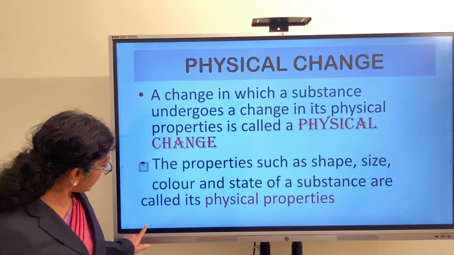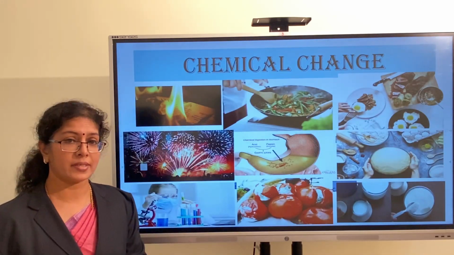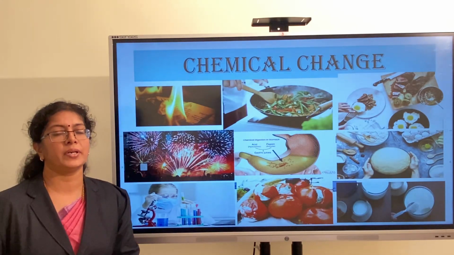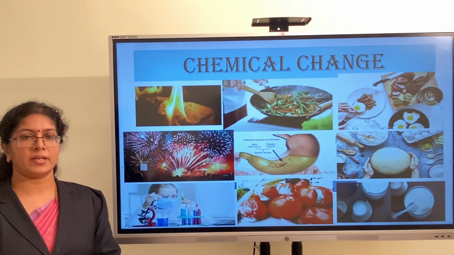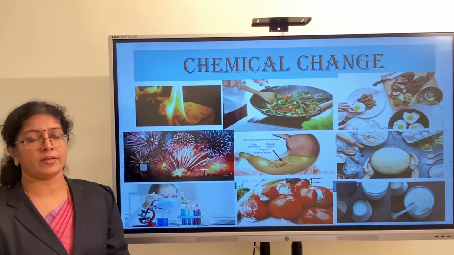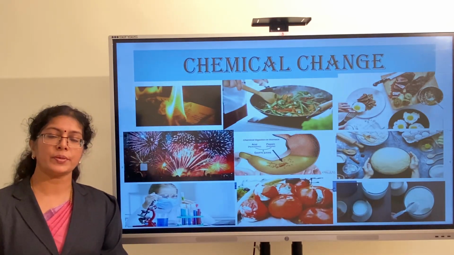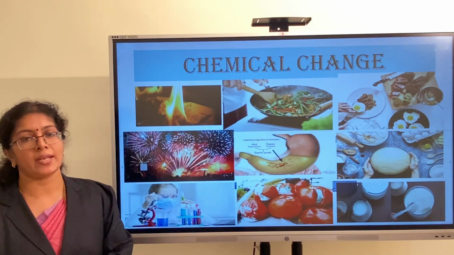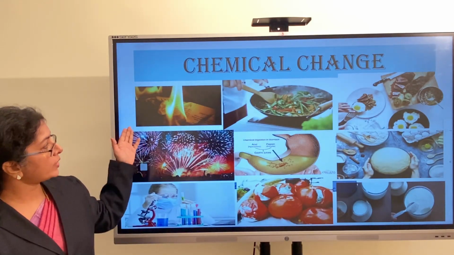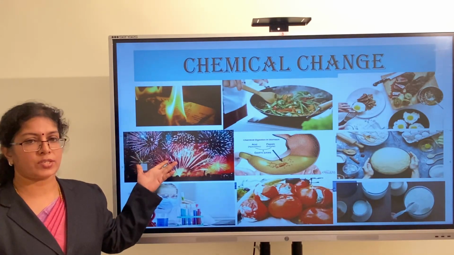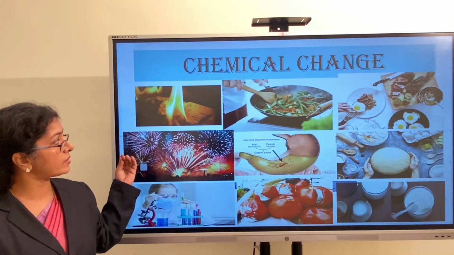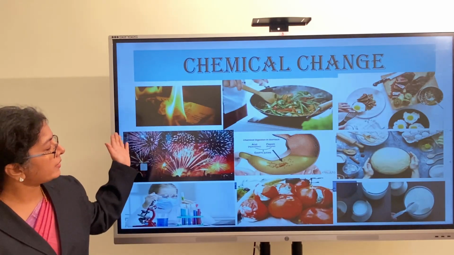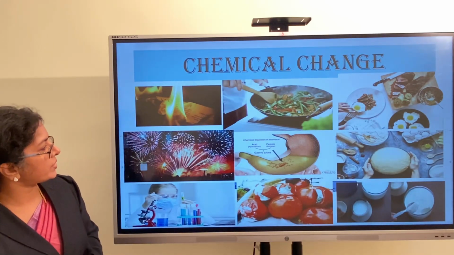Now see the next one, categorized under chemical changes. See what are they? As I told earlier, burning of anything, a paper, even a house or a car, whatever it is, burning produces a permanent change and produces total change in that substance. So what is remained will be ash or some useless items. See here the paper changes to ash.